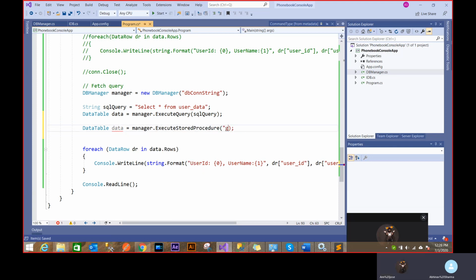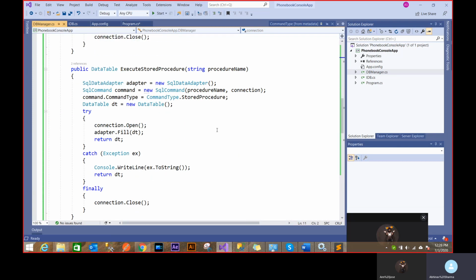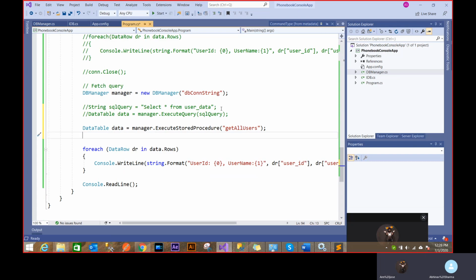And this time I provide a procedure name, get all users, and see, everything is solved for me. This one line is doing everything. So this is a very clean way. I call this procedure. It goes inside, does the same thing that I'm writing here, but now I can call any stored procedure using this function. It could be get all users, could be get user, or whatever.